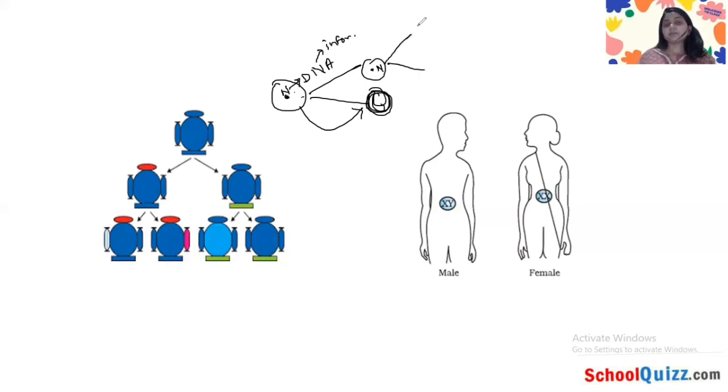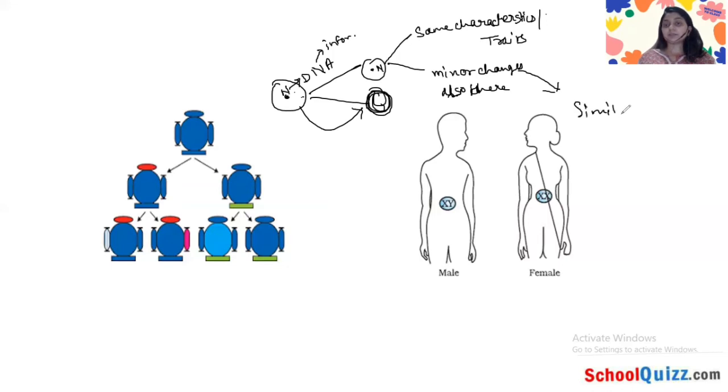Two things happen: the same characteristics or traits are transferred, and some minor changes also occur. What are these minor changes? Like, you do not look exactly the same as your parents. In the first class we discussed the similar and identical concept.